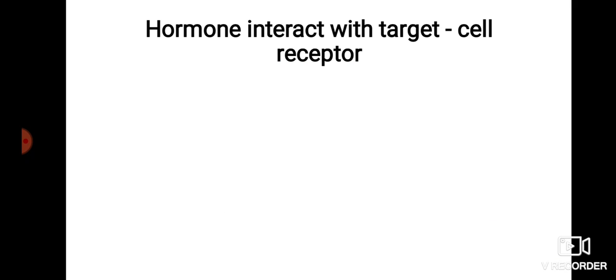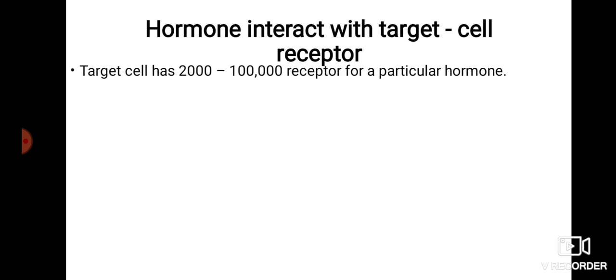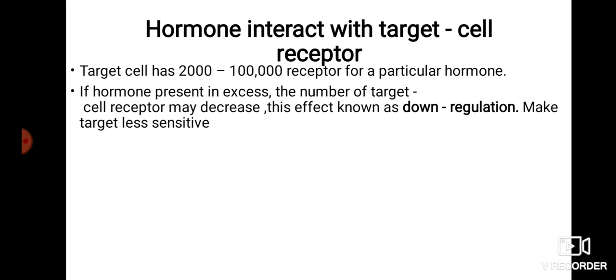Now we see how the hormone interacts with the target cell and receptor. A target cell has 2000 to 100,000 receptor molecules for a particular hormone.